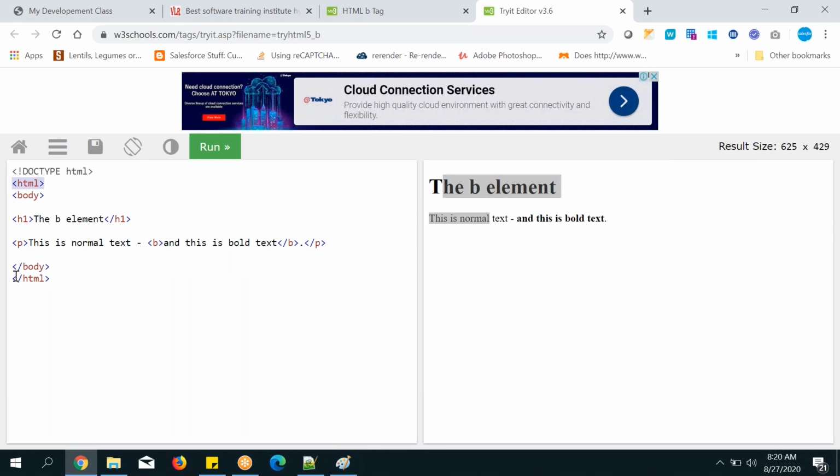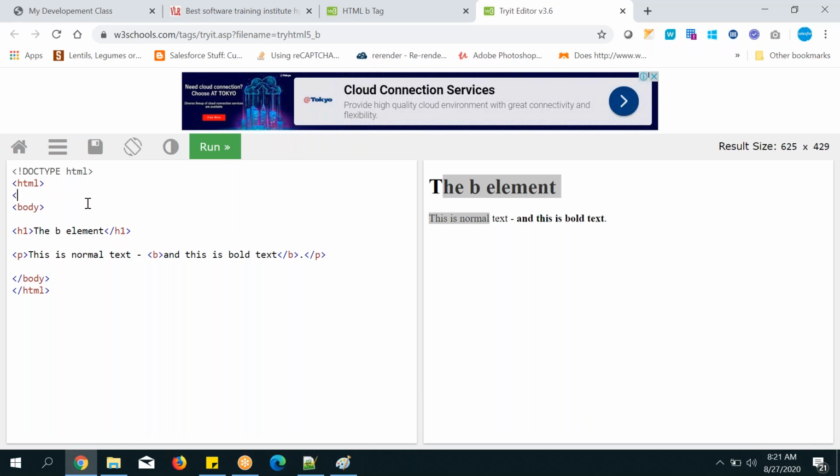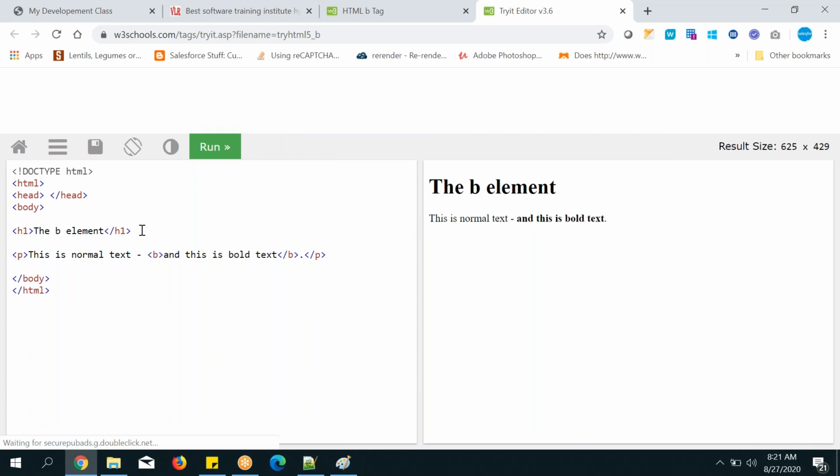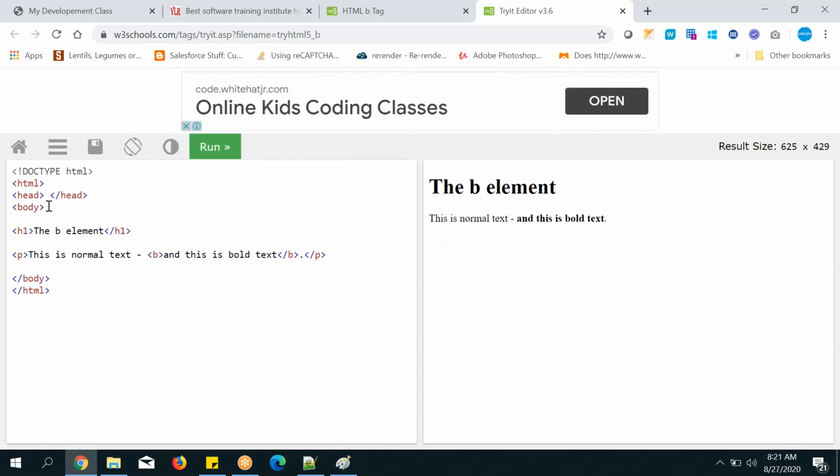So in the skeleton HTML, they have not even written the head. If it's not needed, you don't need to write it. But in real time, as a best practice, you can write the head tag also. Even if you don't use it, no problem. Write it, leave it as is. It won't impact anything. And whatever output you are seeing will be written inside the body tag only.